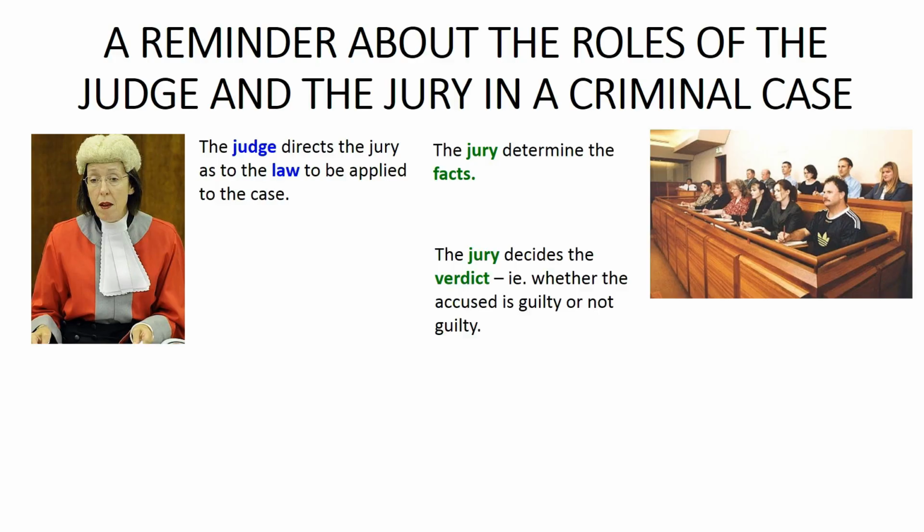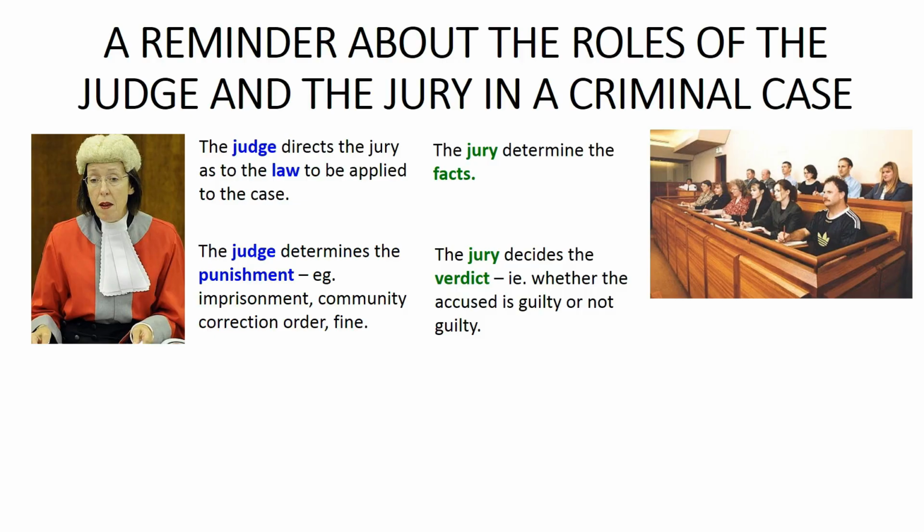Third, the jury, after it's looked at all the evidence, decides the verdict, that is, whether the accused is guilty or not guilty. And fourth, if the accused is found to be guilty by the jury, then the judge determines the punishment to be imposed on the accused. This might, for example, be imprisonment, a community correction order, or a fine. Now remember that there is only a jury in the County Court or the Supreme Court. That is, there's only a jury for indictable offences.